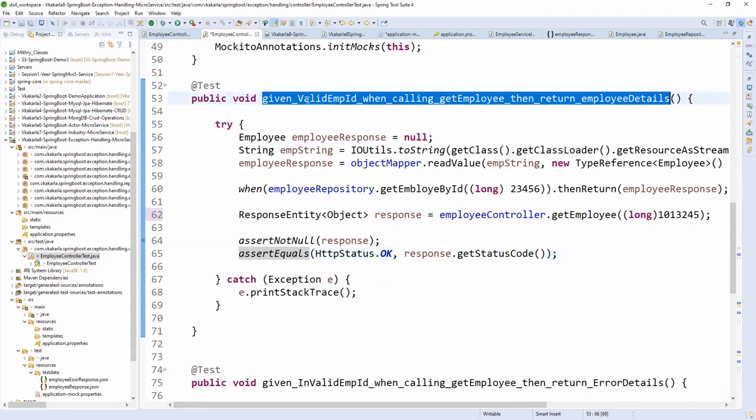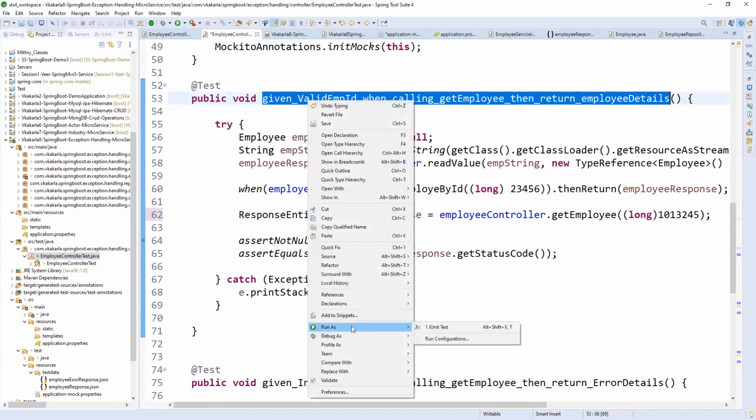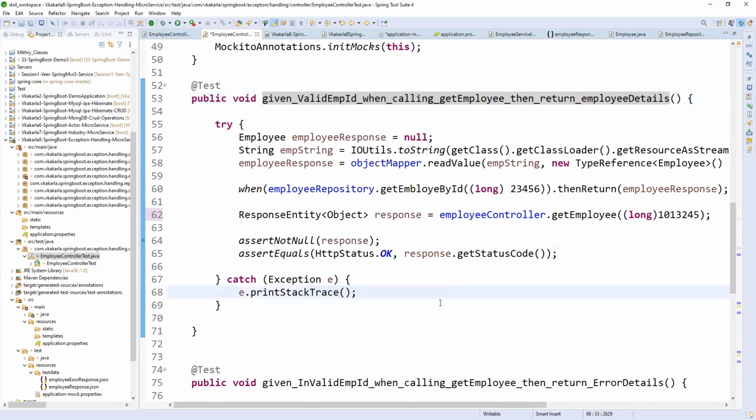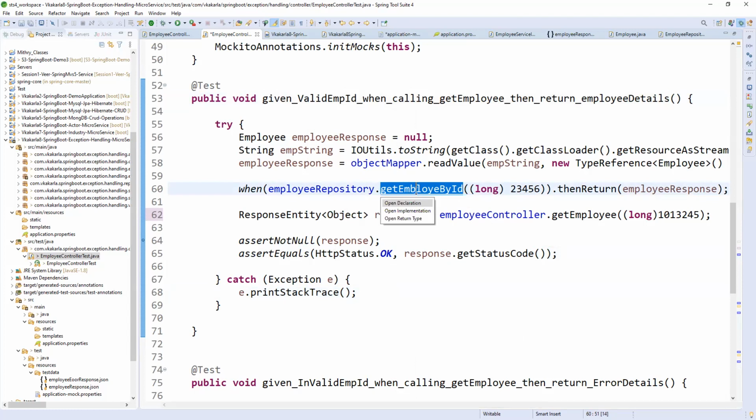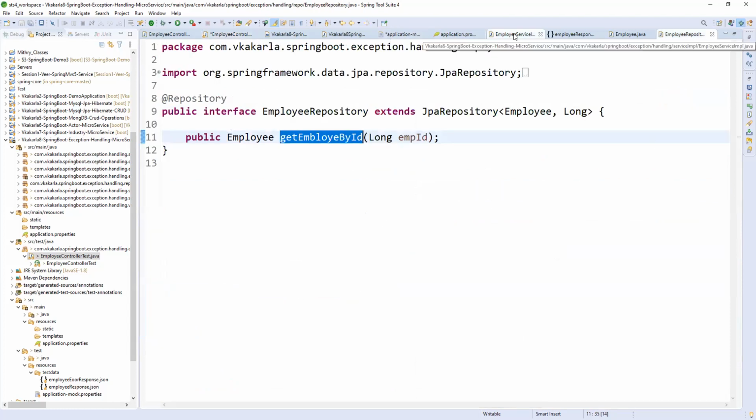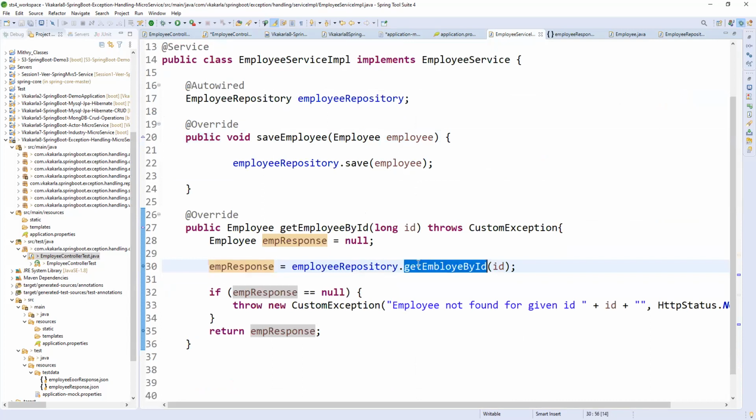Manually, what first do you want to actually? You have given like get employee by ID long is equal to 3456, right? So this method will be calling that employee repository, right? From which repository? That mock repository. Mock repository will be called. Can you go inside that? So I can go here. It will come here.